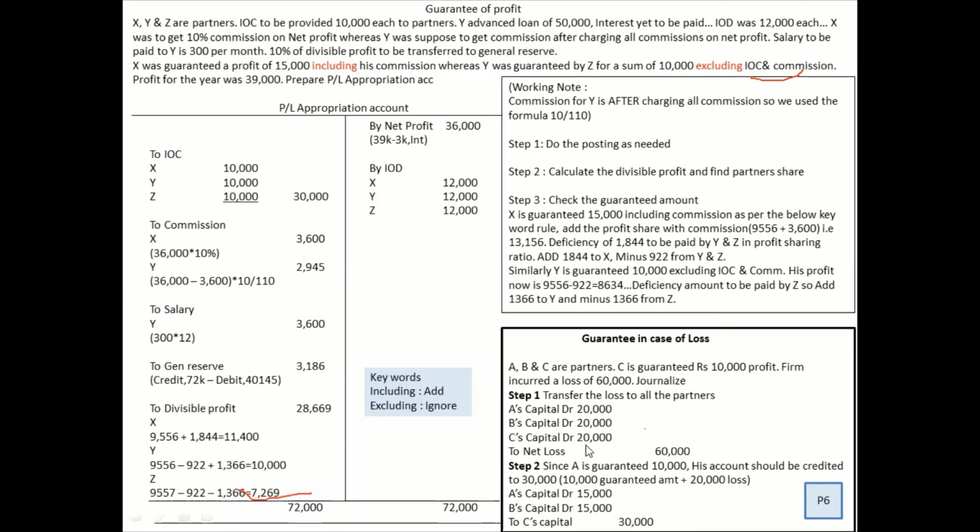Now if you see over here, C's capital is credited and over here it's debited. Ultimately C's capital is having a credit balance of 10,000. That is what we have guaranteed. Again, guarantee in case of loss is a sum which always comes in the board exam. Very simple sum, but you have to remember it.